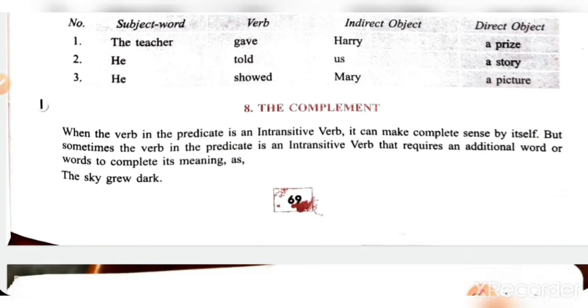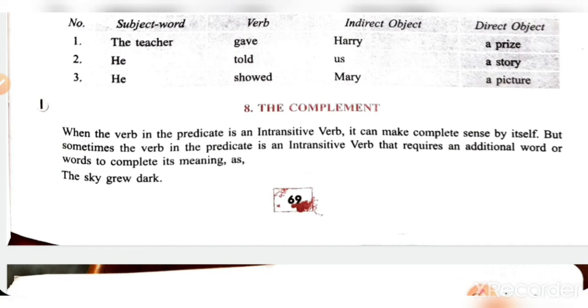Now what is complement? Student, this word is very important for you to understand the clauses and phrases and the relations between them in sentences. Okay, here when the verb in the predicate is an intransitive verb. Now you know what is transitive, what is intransitive. Okay, transitive verb requires object, and intransitive verb does not require object.